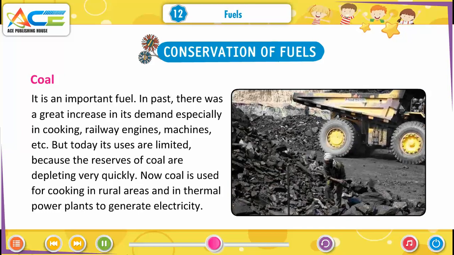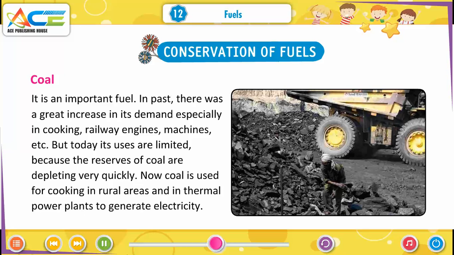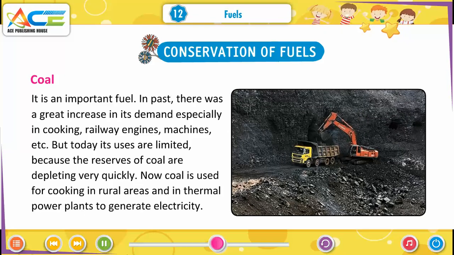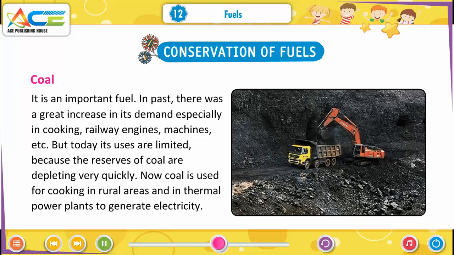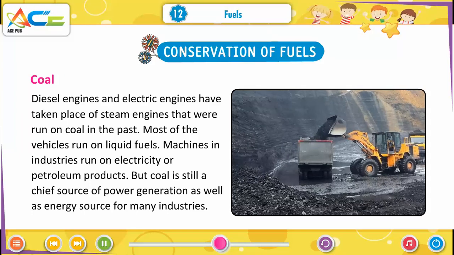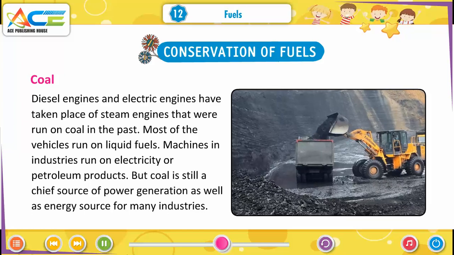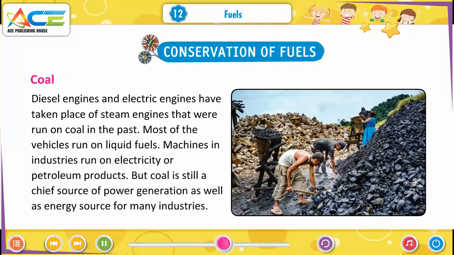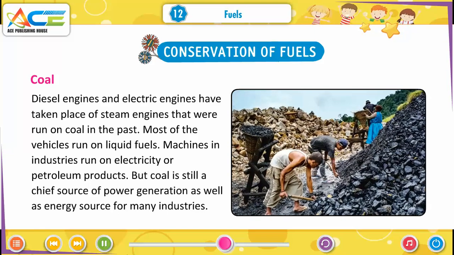But today its uses are limited because the reserves of coal are depleting very quickly. Now coal is used for cooking in rural areas and in thermal power plants to generate electricity. Diesel engines and electric engines have taken the places of steam engines that were run on coal in the past. Most of the vehicles run on liquid fuels. Machines and industries run on electricity or petroleum products.